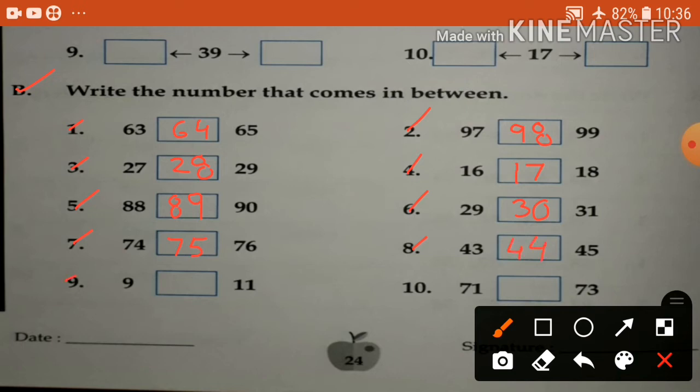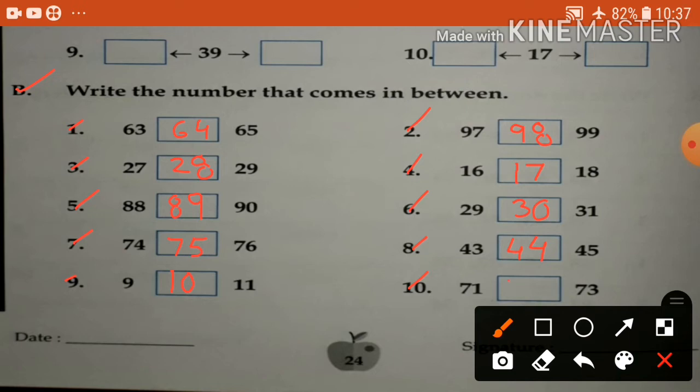Number 9, 9 and 11. So 9, 10, 11. So 10 comes in between 9 and 11. See, 71 and 73. 71, 72, 73. So children, 72 comes in between 71 and 73.